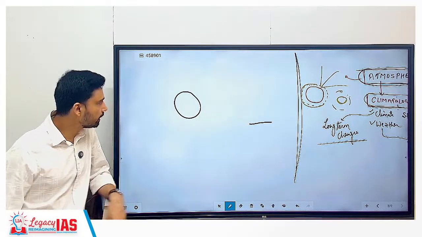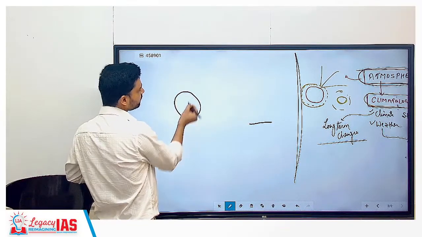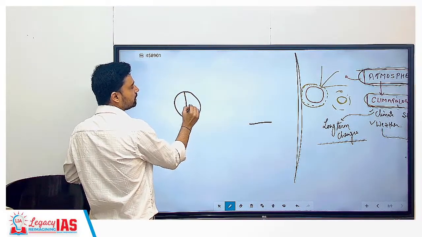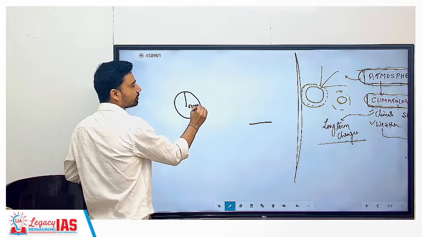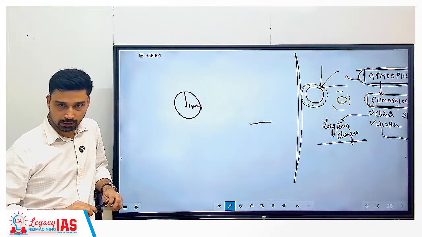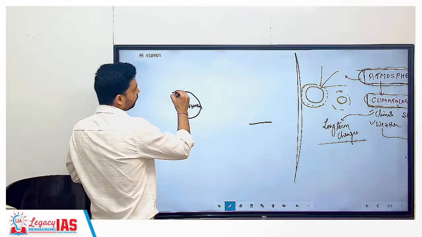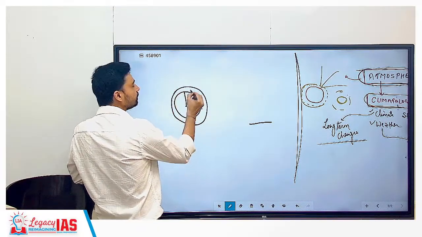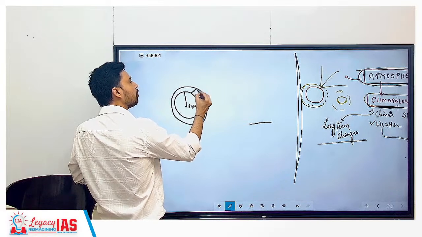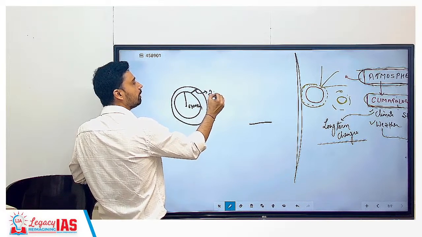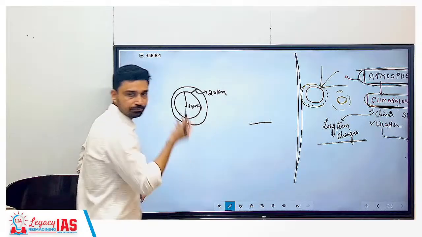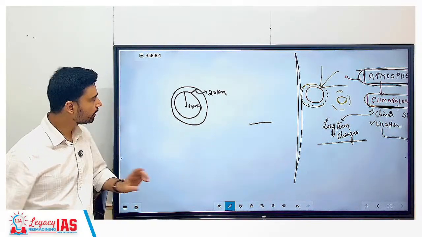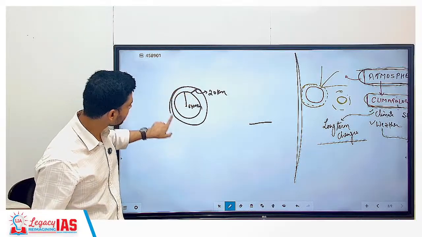This is very important to understand, because if you look at the center of Earth, it is about 6,400 kilometers from the surface. Majority of the atmosphere is up to how many kilometers? 20 kilometers. 90% of the gases in the atmosphere are found within 20 kilometers.